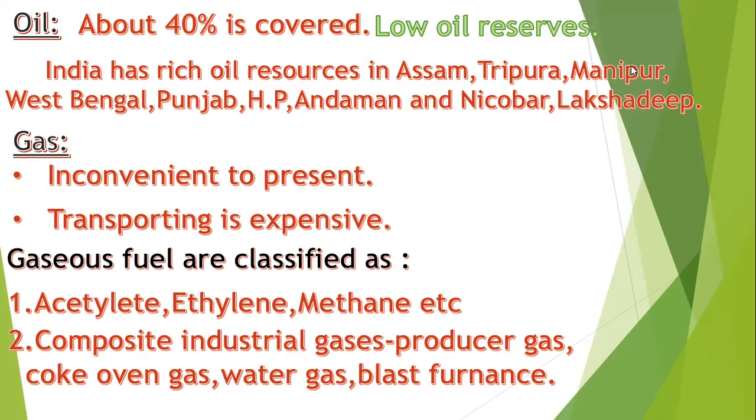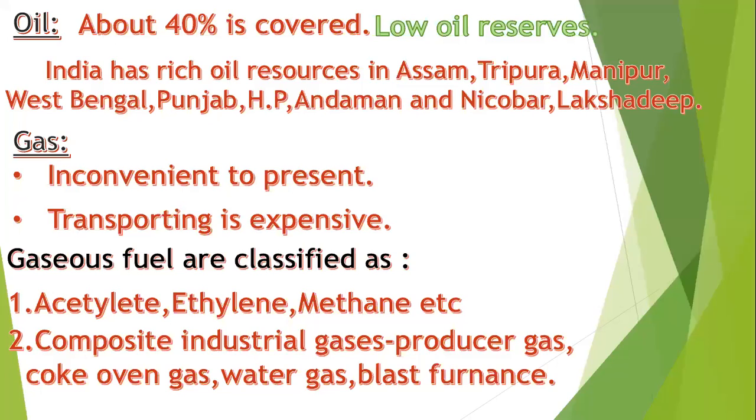Next one is gas. This is also one of the inappropriate renewable sources we are using. Other than this, we can use different renewable energy sources which are abundant, but in some areas we can use gas as an energy source.